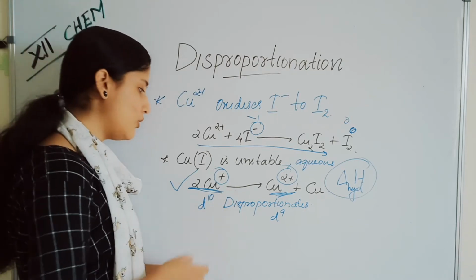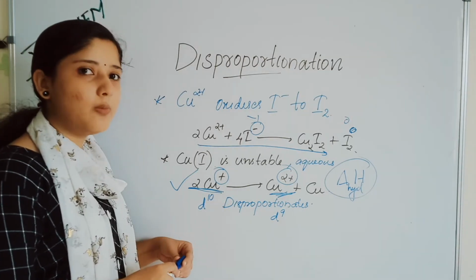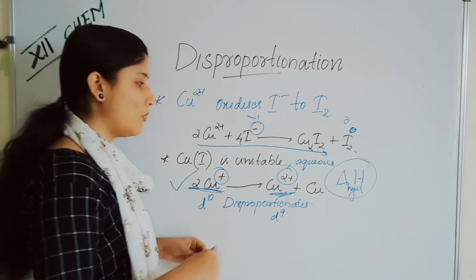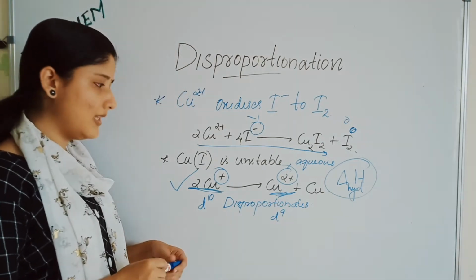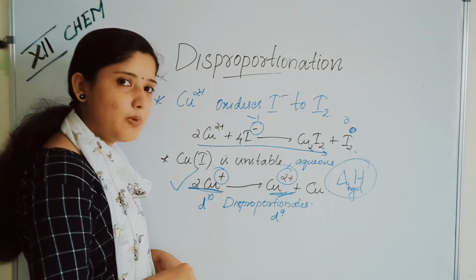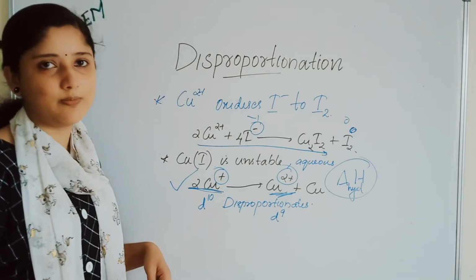Only in aqueous solution does Cu in the +1 oxidation state disproportionate to Cu in the 2+ oxidation state plus Cu. This is also an example of a disproportionation reaction.